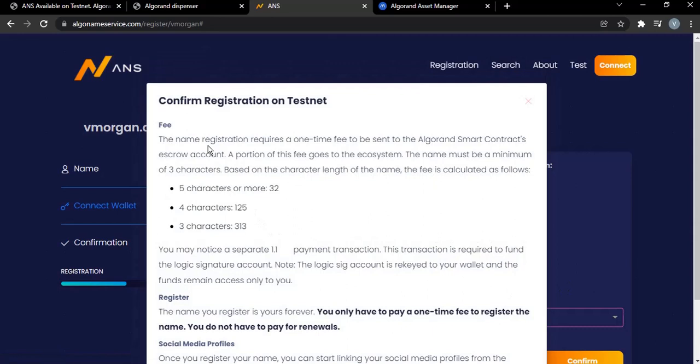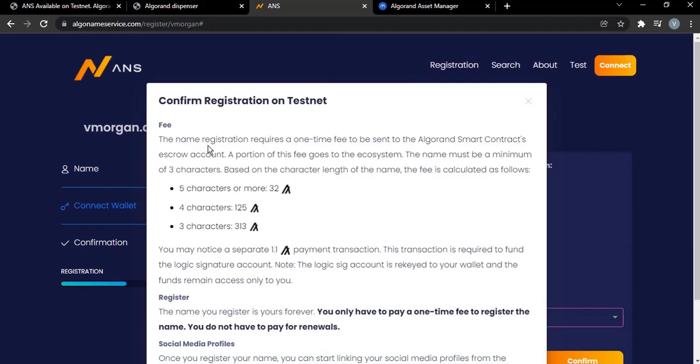Okay, the name registration requires a one-time fee to be sent to the Algorand smart contract escrow account. A portion of this fee goes to the ecosystem. The name must be a minimum of 3 characters. Based on the character length of the name, the fee is calculated as follows: 5 characters or more, you pay 32 algo; 4 characters, 125 algos; 3 characters, 313 algos.